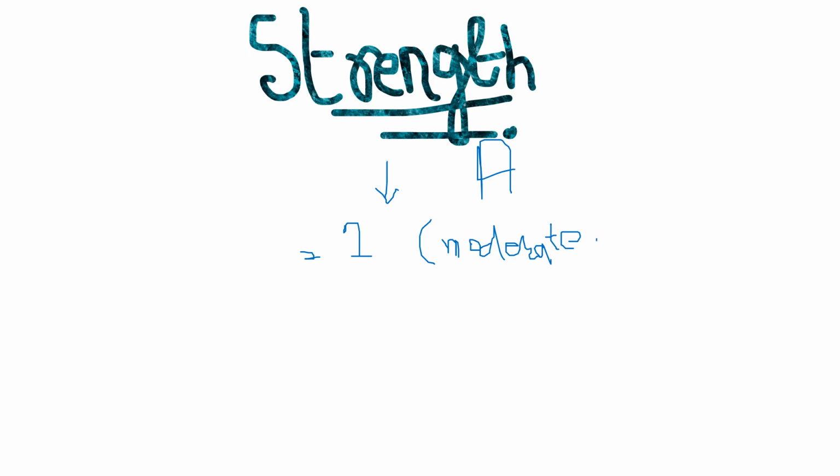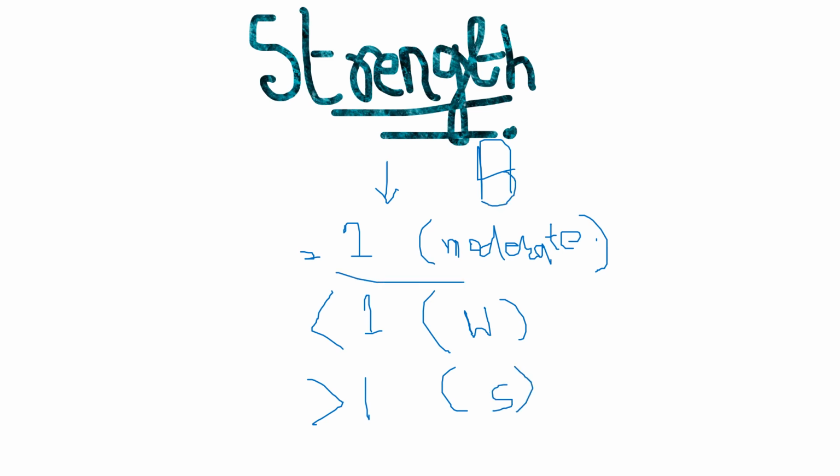Key points. Whenever an acid has a constant less than 1, that means it is a weak one. And whenever it is greater than 1, that probably means it is a strong one. Same conditions for the base. Equal to 1, moderate, greater than 1, strong, and less than 1, weak.